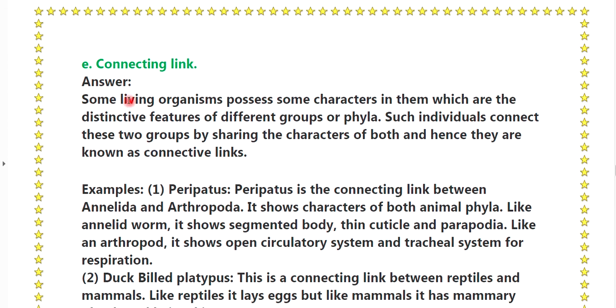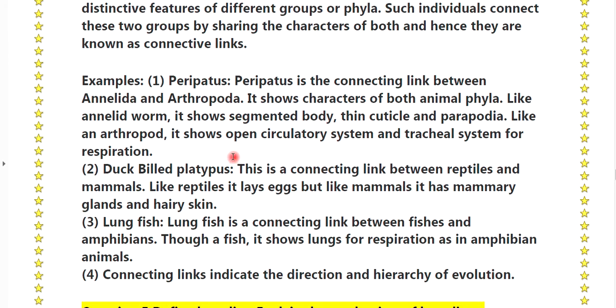E, connecting link. Answer, some living organisms possess some characters which are the distinctive features of different groups or phyla. Such individuals connect these two groups by sharing the characters of both and hence they are known as connecting links. Example, peripatus. Peripatus is the connecting link between Annelida and Arthropoda. It shows the characters of both animal phyla.